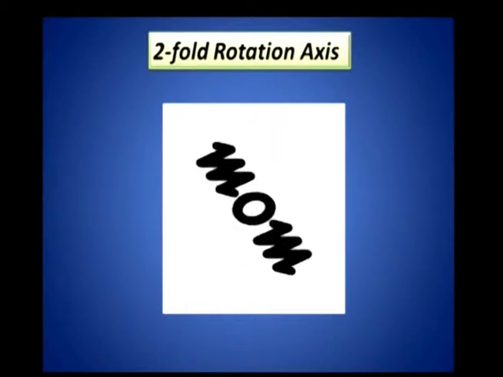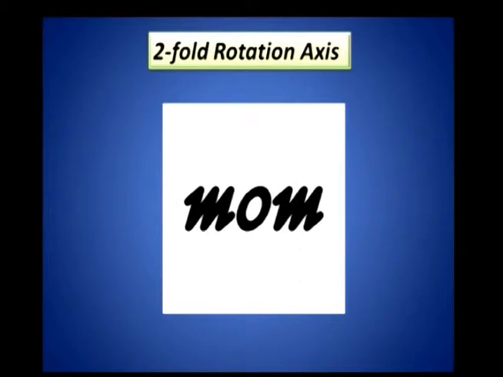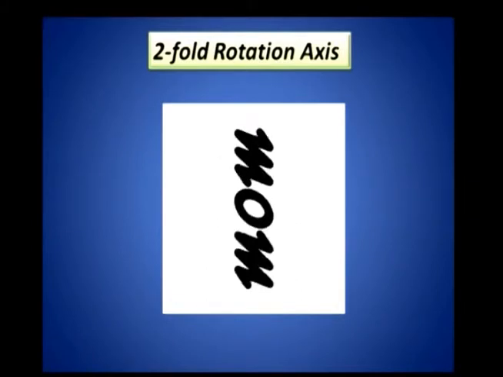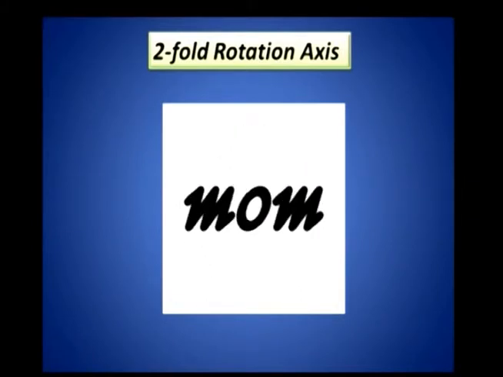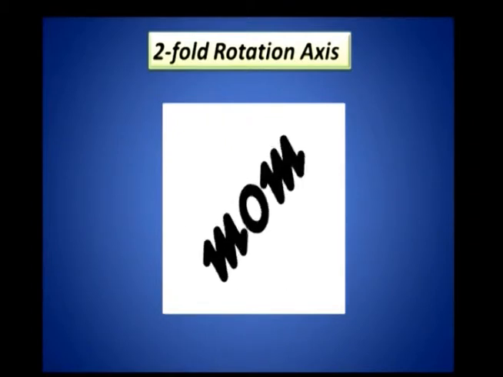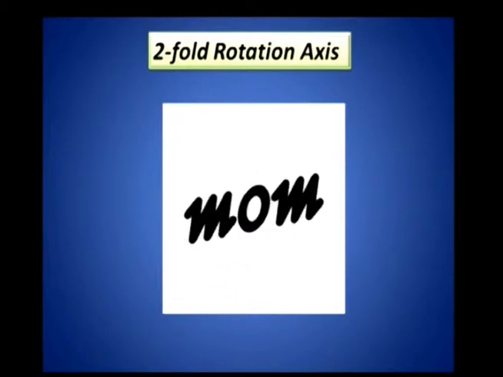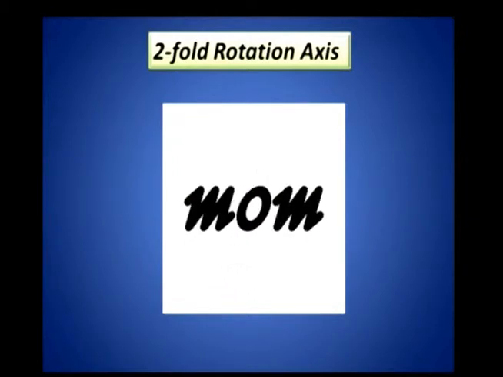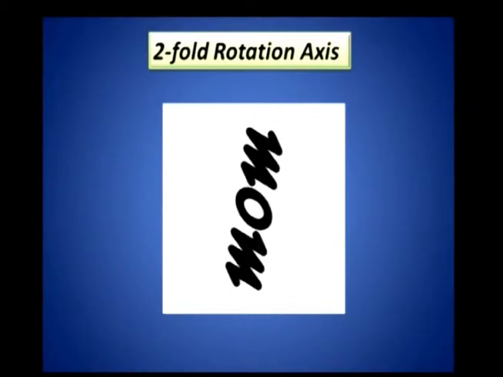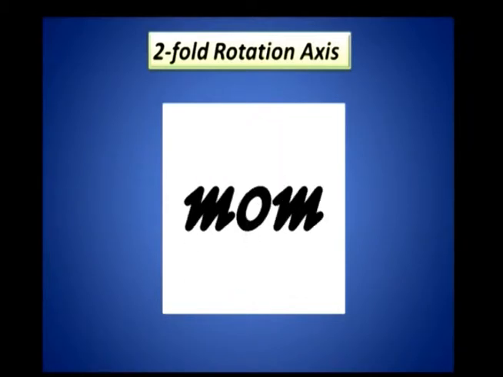You see the 180, right. Mum goes back to mum. It is getting repeated when you rotate through 180 degrees. That means 360 by 180 will be 2. So, these words that you have here in front of us, mum, it has got a two-fold rotation axis.